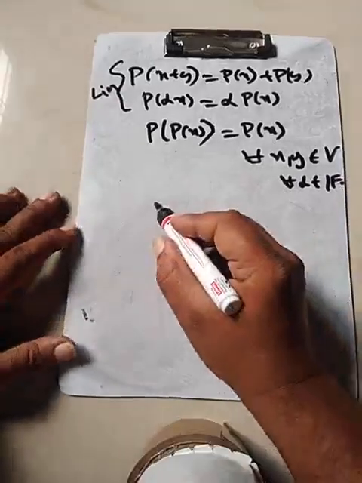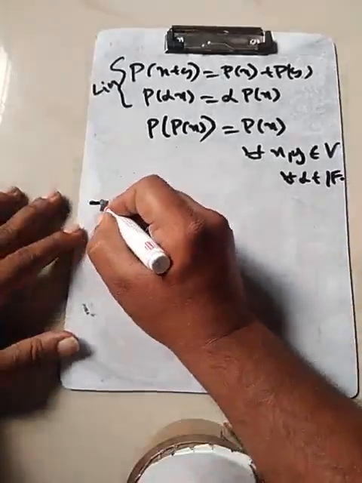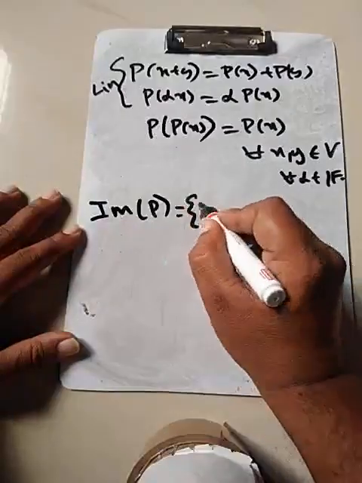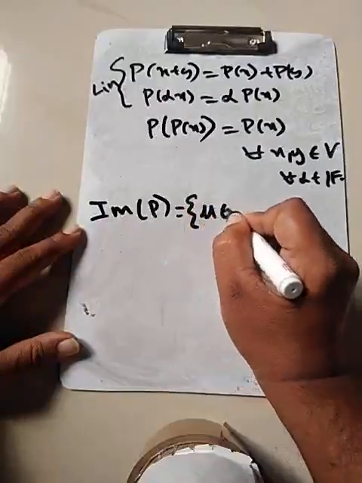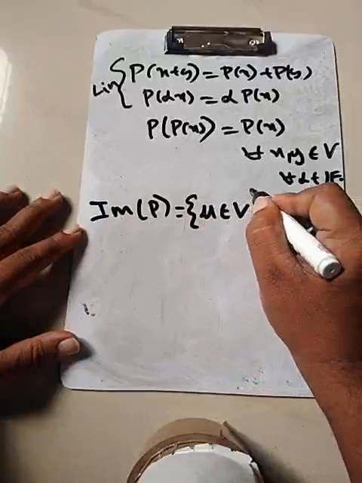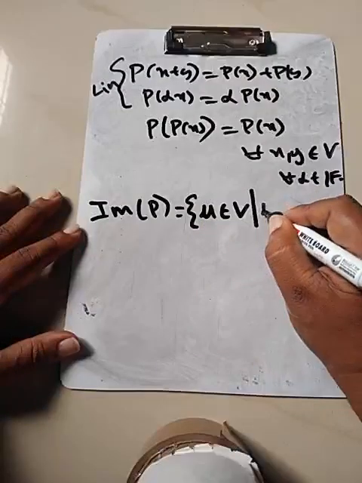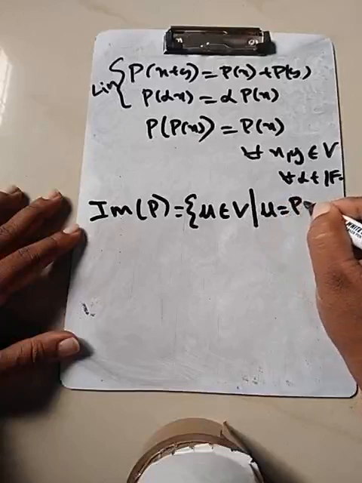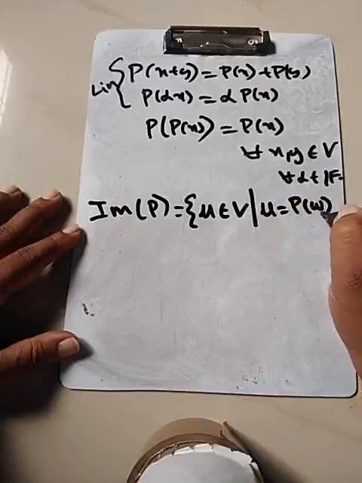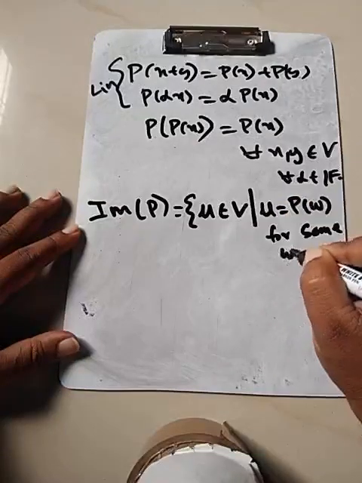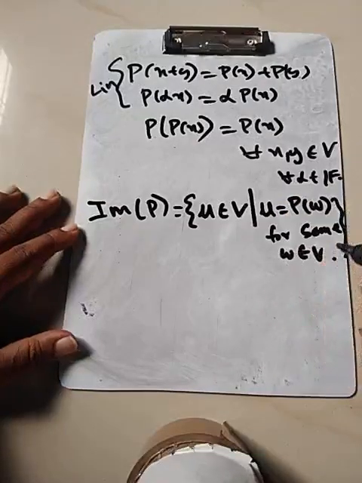Okay, so let's look at the range or the image space. The image of P is what set? It's the collection of all those U belonging to V such that U is equal to P of W for some W belonging to V. So this is the image space.